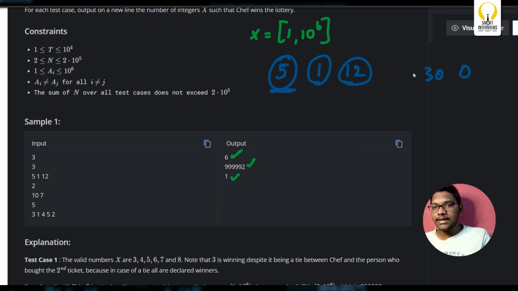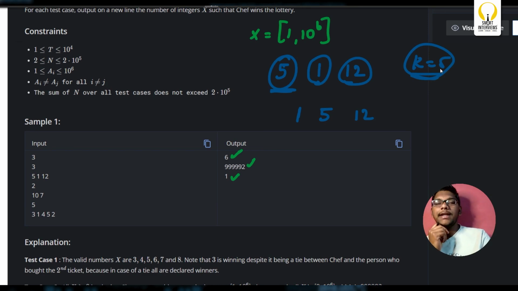There is no point in considering all these values, because the problem statement asks you to check whether chef can win or not at that particular position. Now I'll just store something like k equal to 5 from the array. Now I'll sort it. Now I should somehow know the index of this 5.